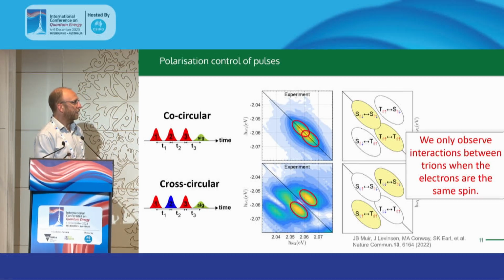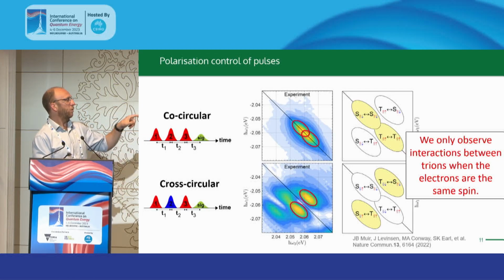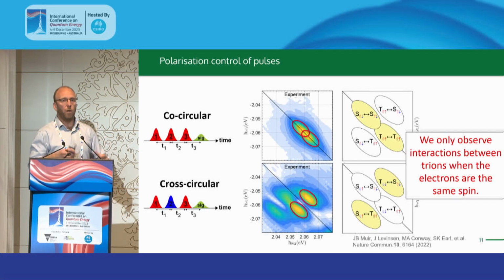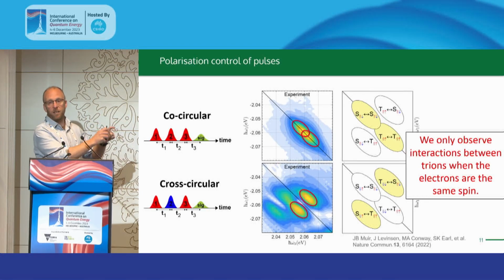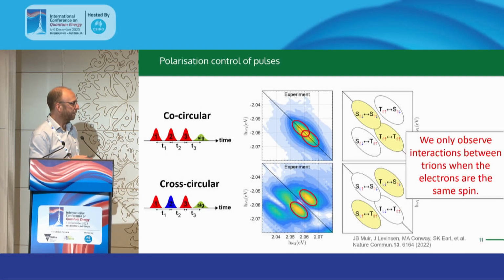You also notice that there are these two other peaks here. Again, I'm not going to go into details, but basically these originate from what we refer to as a bipolaron or a charged biexciton, where we have two excitons and an extra electron, or the Fermi sea of electrons dressing that state.